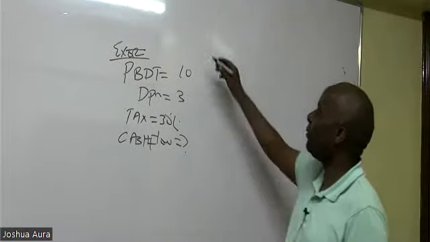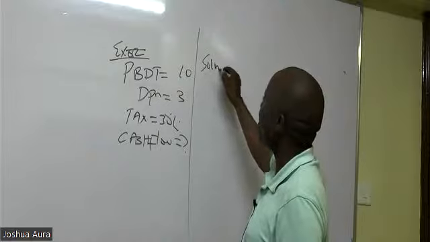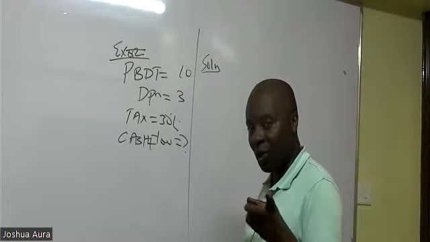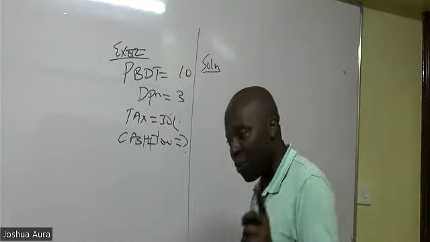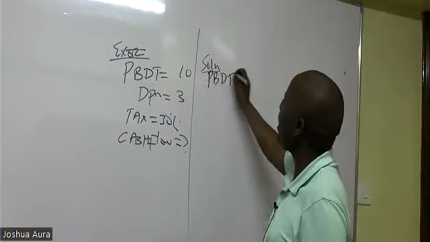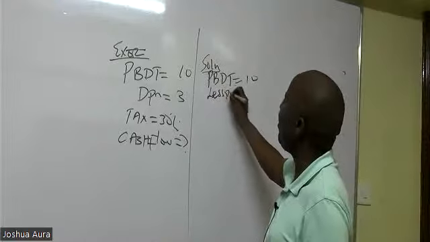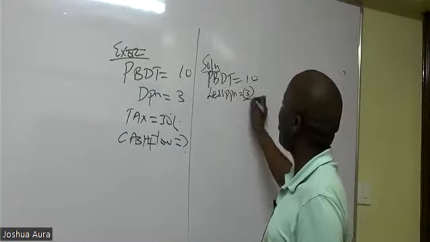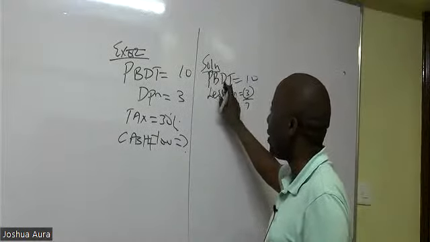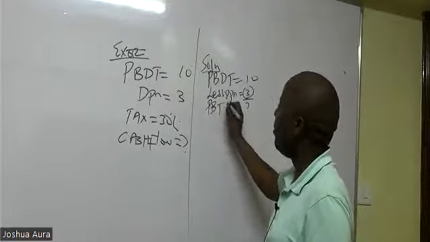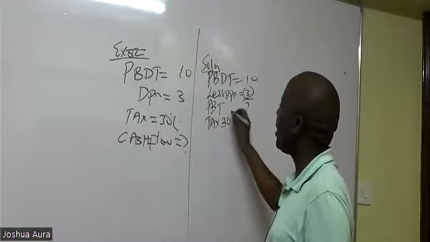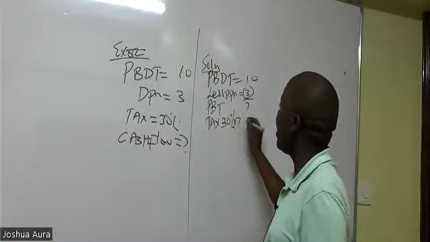Great. So solution. Because they want me to get cash flow, I have to endeavor to get profit after tax. The first thing I need to do is to get profit after tax. So it is profit before depreciation and tax of 10. We say less depreciation of 3, which will end up giving me 7. What name do we give to this 7? It's simply depreciation that has been removed here. So this will be profit before tax, which is 7. So please go ahead and tax. Tax is 30%. 30% of 7 is 2.1.